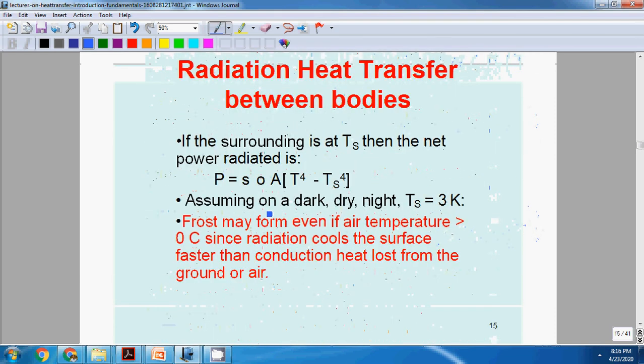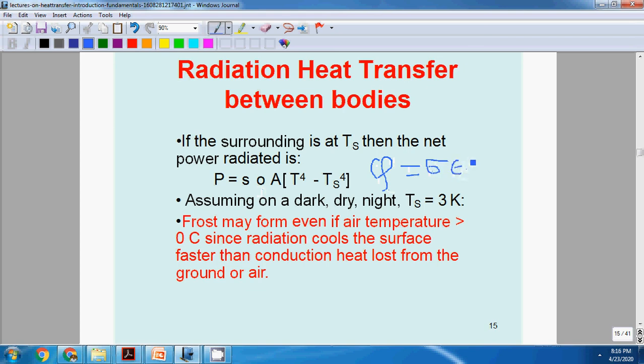When radiation is happening between two bodies, Q can be given as Q is equal to sigma into epsilon into A into the temperature difference, that is T raised to 4 minus Ts raised to 4.